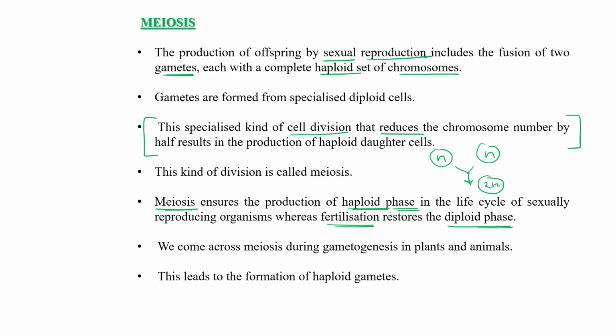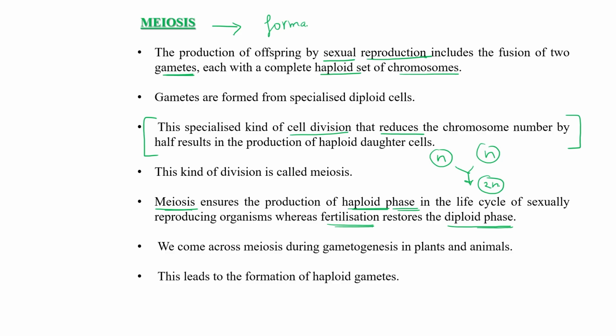We come across meiosis during gametogenesis in plants and in animals, and this meiosis leads to the formation of haploid gametes.